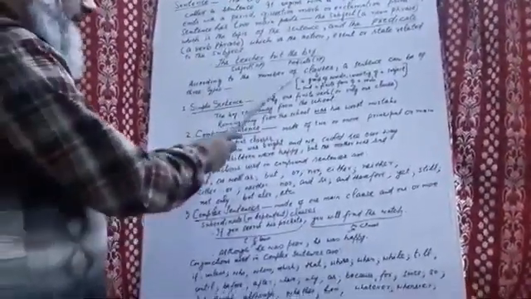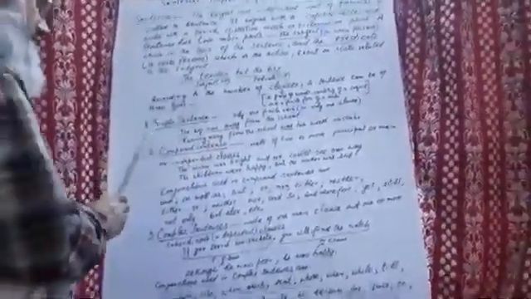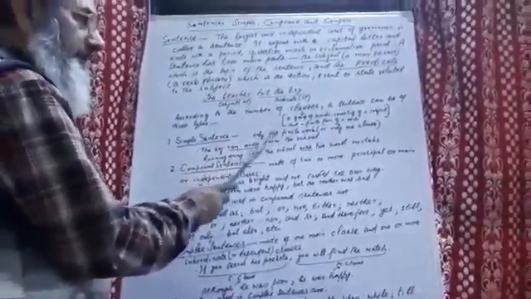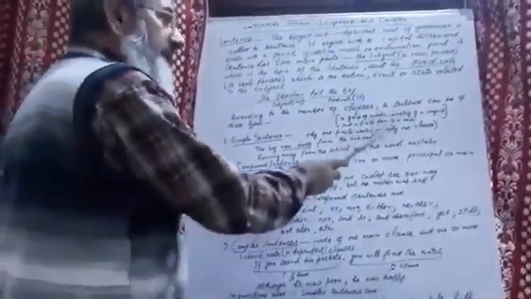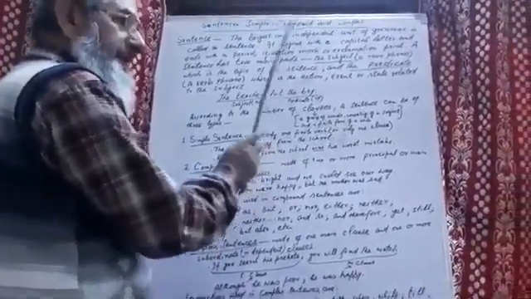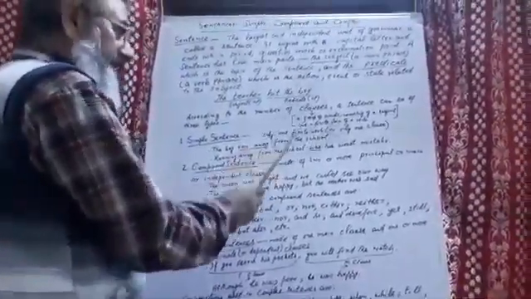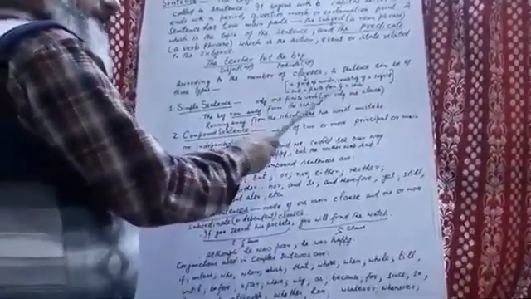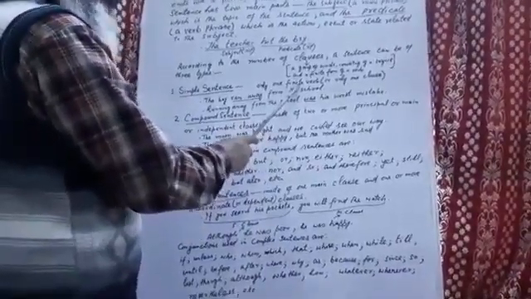Now, according to the number of clauses, we have three types of sentences. Number one is simple sentence. A simple sentence is one that has only one finite verb or only one clause. Now, an important point you have to note is that the number of finite verbs is the number of clauses. A sentence having one finite verb has only one clause, and those having two finite verbs have two clauses, or more than two. It means the number of clauses depends upon the number of finite verbs.